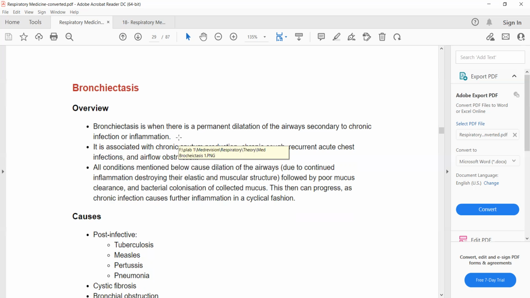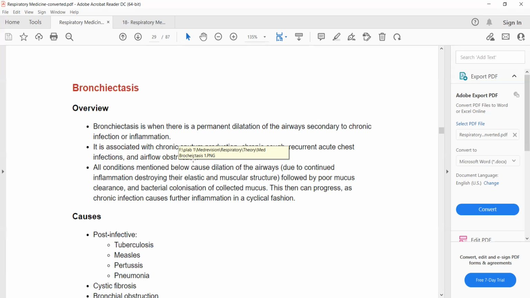Remember that in the bronchi, cilia are present. The respiratory mucosa contains cilia, and the function of the cilia is to mobilize the mucus in the respiratory tract so that it can be swallowed into the esophagus and digested in the stomach. So, if there is any disease, infection, or inflammation that blocks the movement of this mucus that is normally produced in the respiratory tract, it will lead to